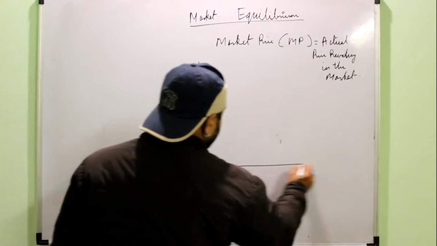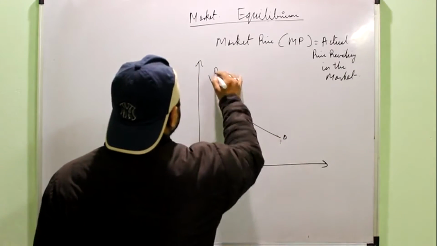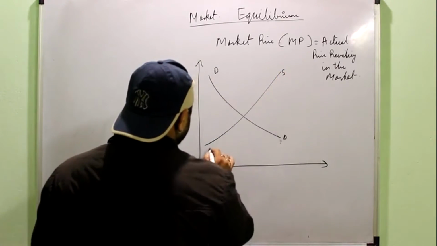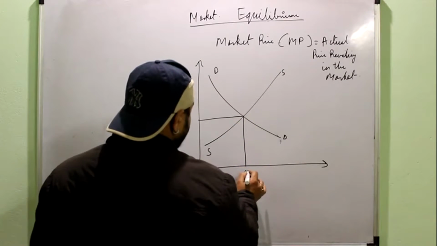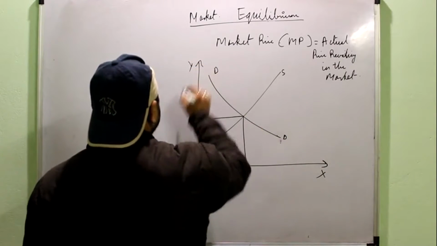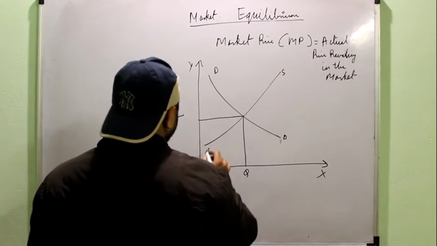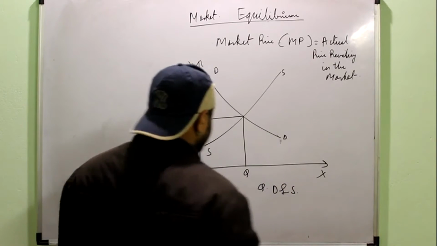Diagrammatically, if you want to understand, see, this was the equilibrium price. See, this diagram is the base for all the diagrams in this chapter. First you have to draw this diagram for any concept, for understanding of any concept. Again same things, price on the y-axis, quantity demanded and supplied on the x-axis.